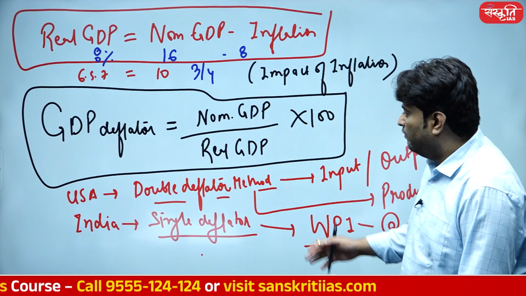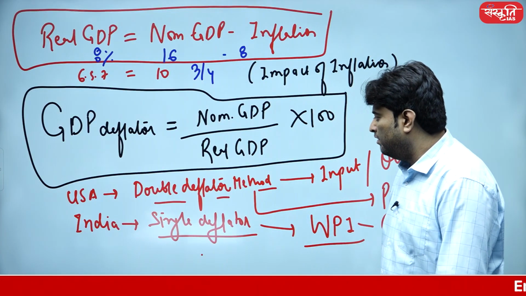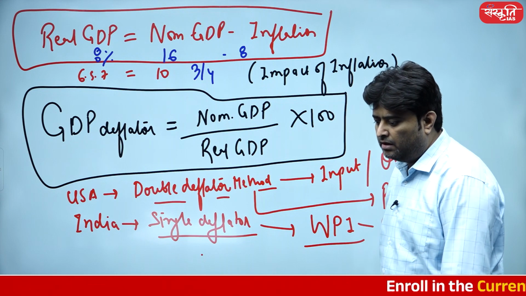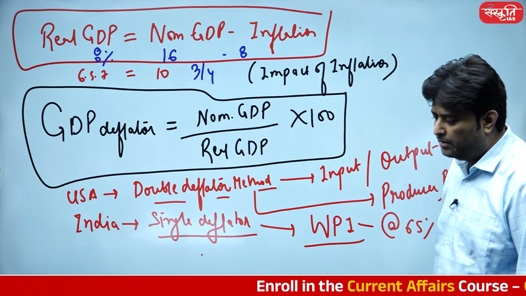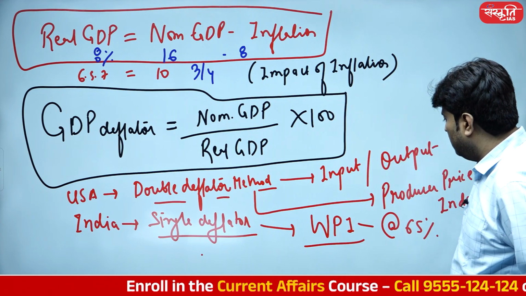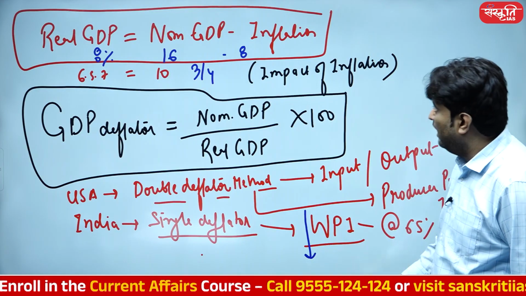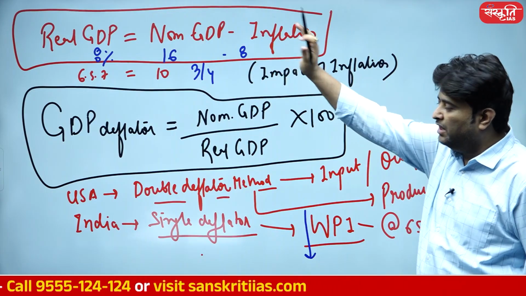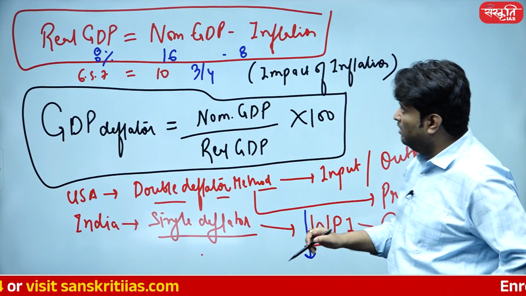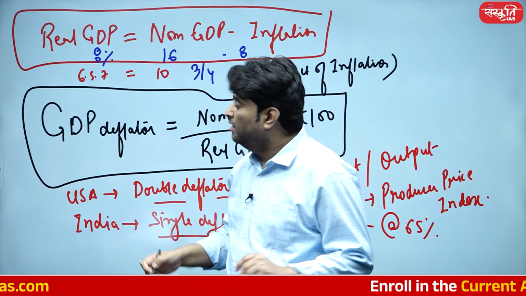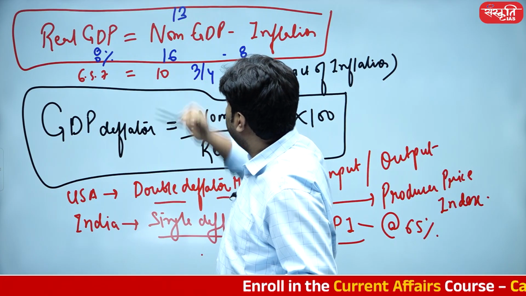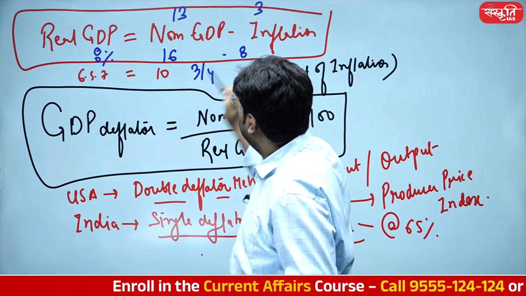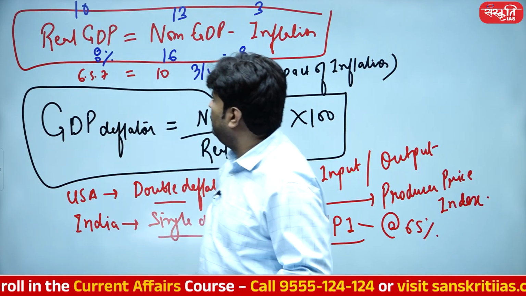So we don't have double deflator condition. We only have the single deflator method. India is only having a single deflator method. Therefore, every time WPI is into the negative territory, our inflation impact would be negligible. और फिर nominal GDP कम भी हो जाए तब भी real GDP कुछ नहीं देखेगा. आप ऐसे देख लो, nominal GDP 13% पे आ गई, inflation 3 मान लो, and real GDP will turn out to be 10.